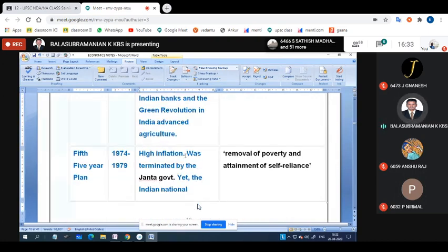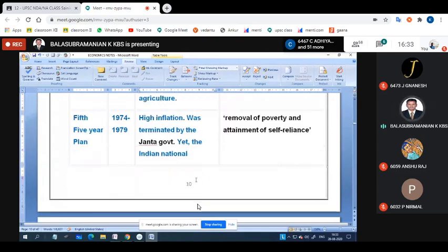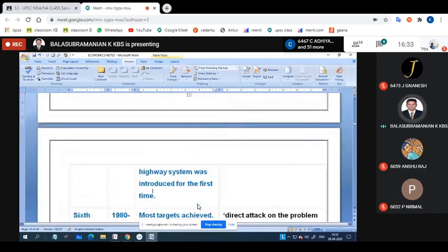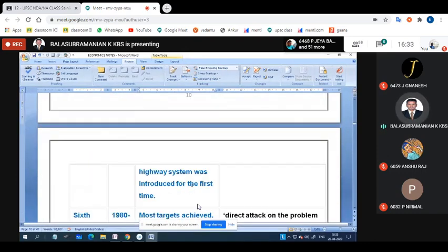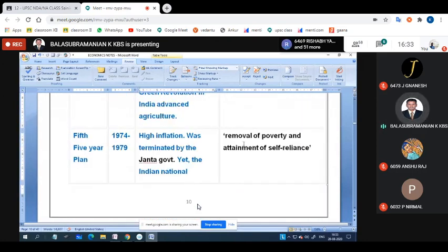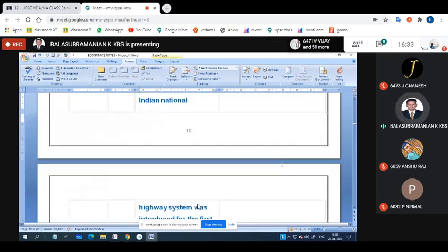Fifth five-year plan: high inflation, because the economic depression was terminated by the Janata government. Yet the Indian national highway system was introduced for the first time, in the fifth five-year plan only. The objective was the removal of poverty and attainment of self-reliance, the same objective they took in this plan as well.